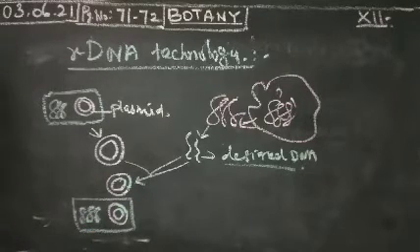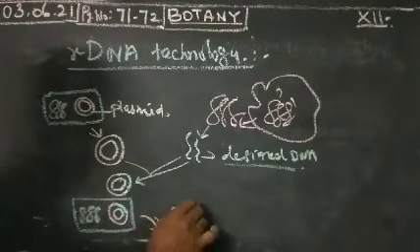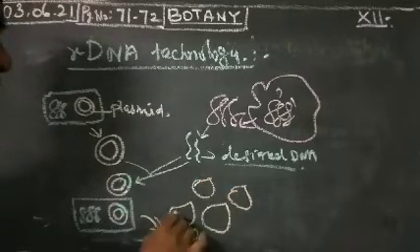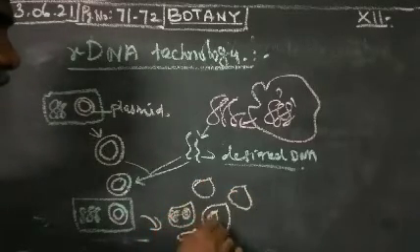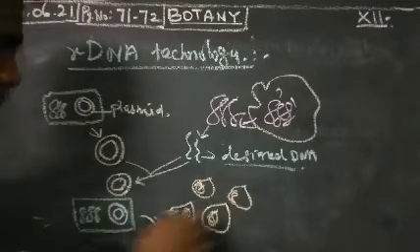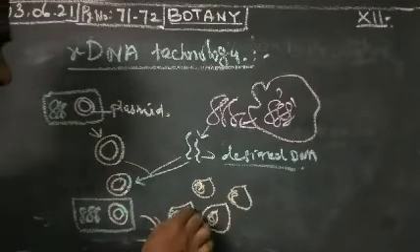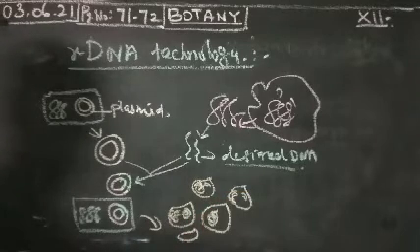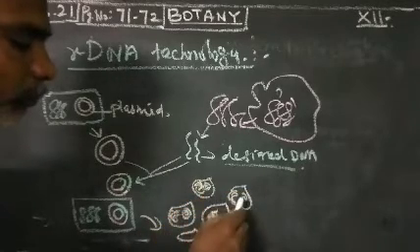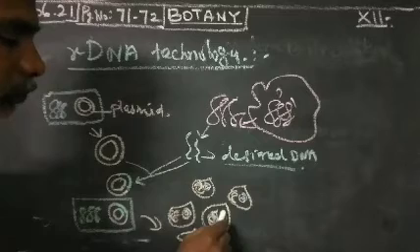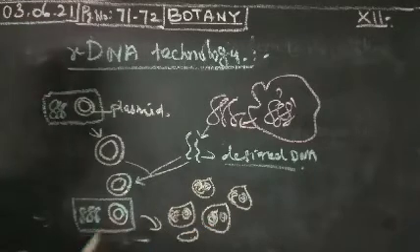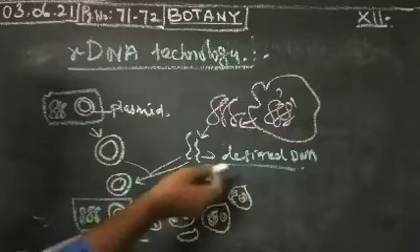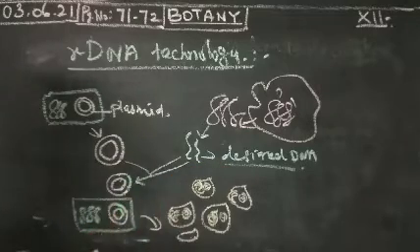Then the bacteria cell is multiplied into a number of copies of bacteria cells, with chromosomes and bacterial plasmids. So the bacteria cells multiply, and the gene of interest is also multiplied, producing a number of genes.